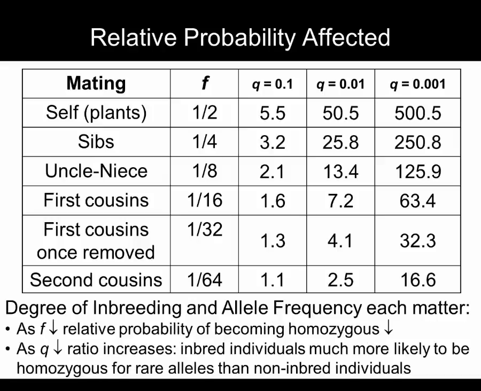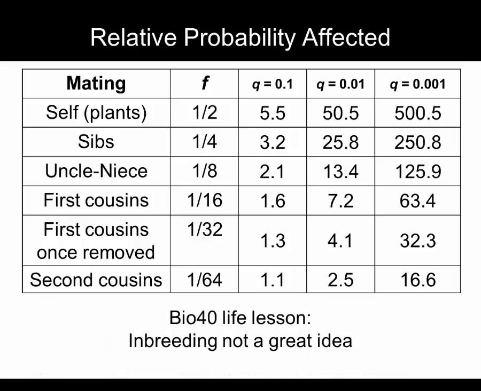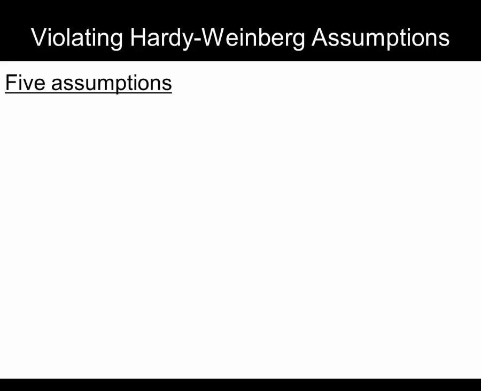Those are the two major relationships to be aware of. The relative probability of being homozygous recessive decreases when the coefficient of inbreeding decreases, but it increases when the recessive allele frequency decreases. This brings us to another Bio40 life lesson. Inbreeding. Maybe don't?